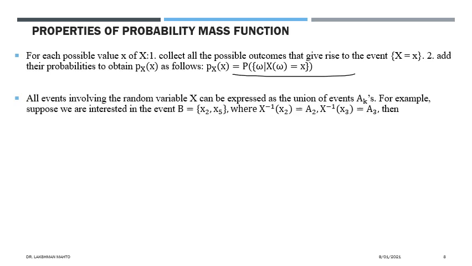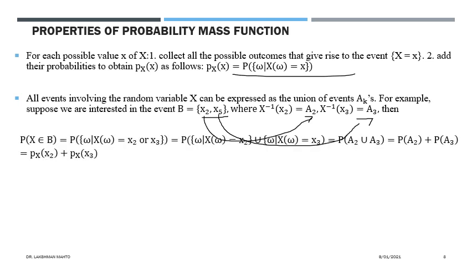If you are taking an event b which has two values x2 and x5, and suppose x2 has pre-image a1, a2 in the sample space, and x5 is a real number which has pre-image a3 in the sample space, then how can we calculate the probability of this event b? It would be just the sum of the probability of x2 and x5. This is the approach to calculate.